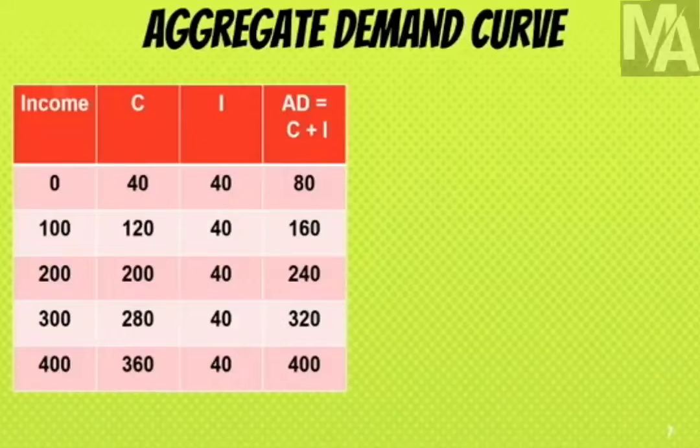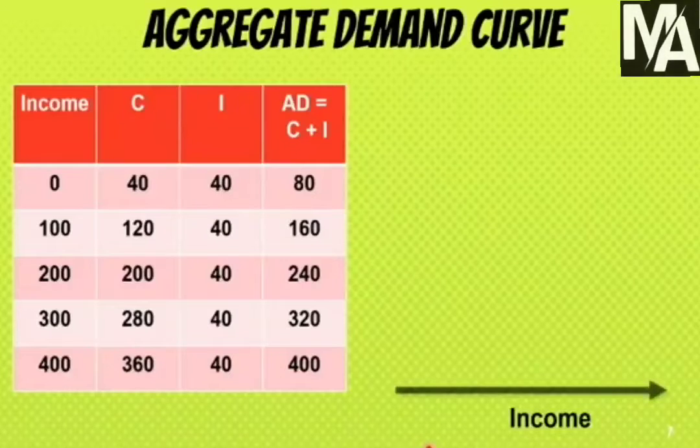So now we have these three columns: income, consumption and investments. All we have to do is find out AD, and we have already discussed in the previous slide, AD is equal to C plus I. So the first one is 40 plus 40 is 80, 120 plus 40 is 160, 200 plus 40 is 240, 280 plus 40 is 320, and 360 plus 40 is 400. As we can see, this entire column has been derived from column C and column I, and this final column is called aggregate demand. We will have to draw this on the graph, and so here's a simple diagram.